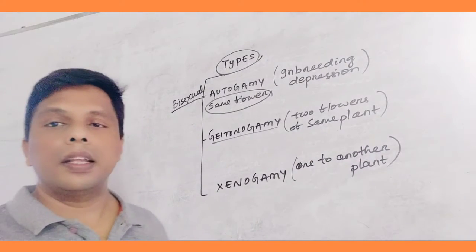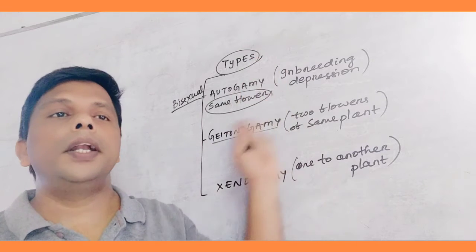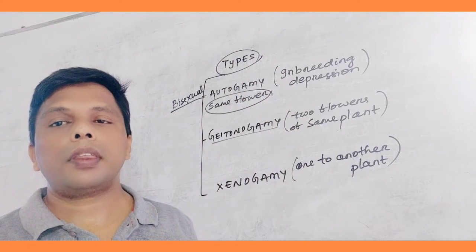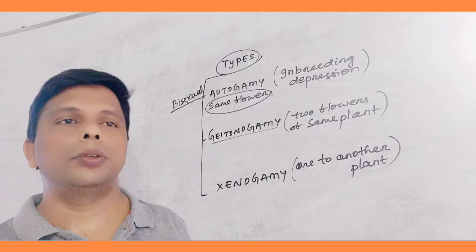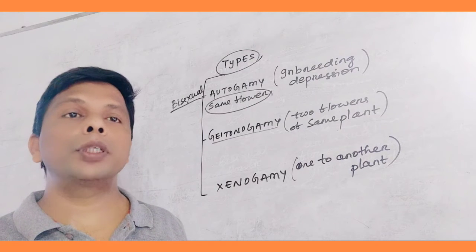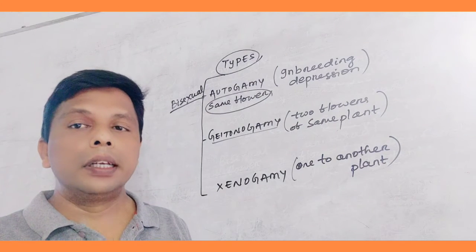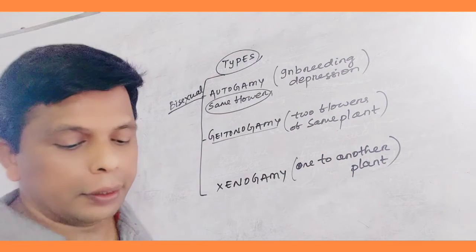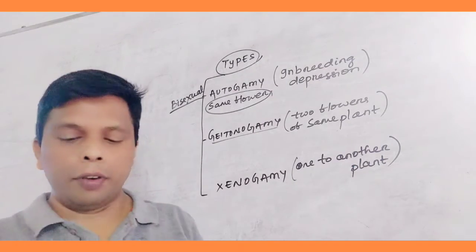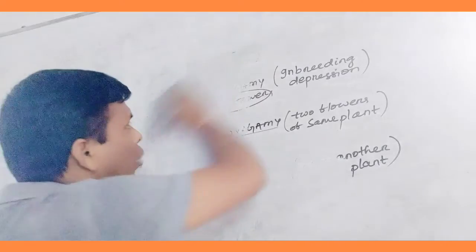Okay, clear? So these are the 3 types of pollination. Then come to cleistogamous flower. What are chasmogamous flowers? Cleistogamy and chasmogamy, these are the other 2 types of pollination on the basis of flower conditions.